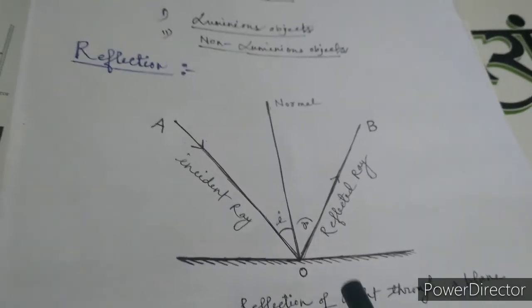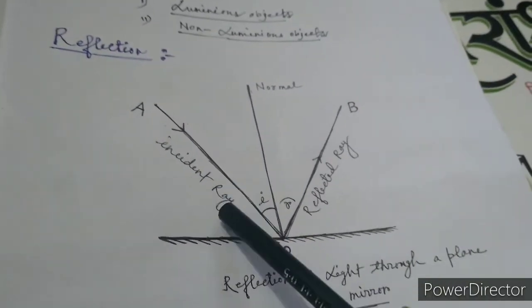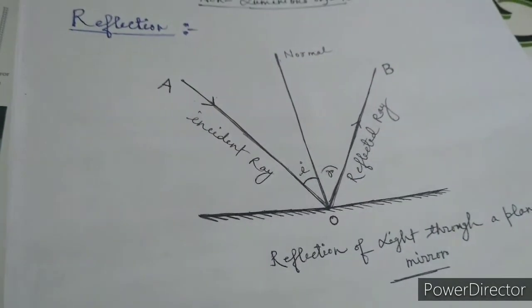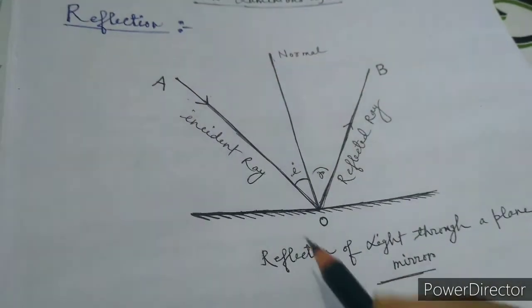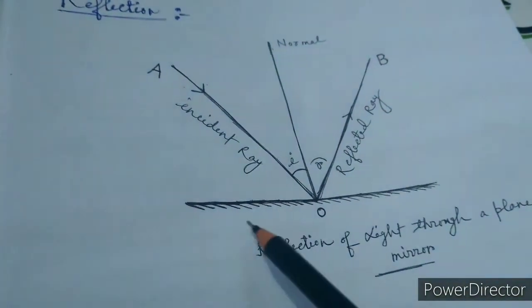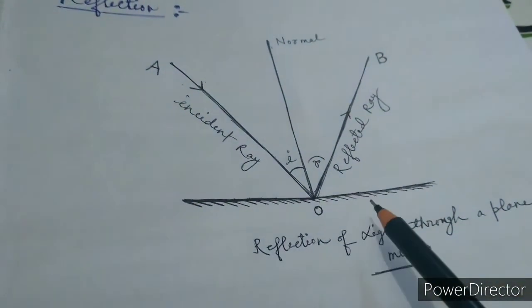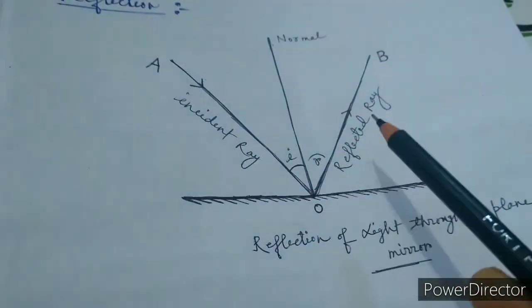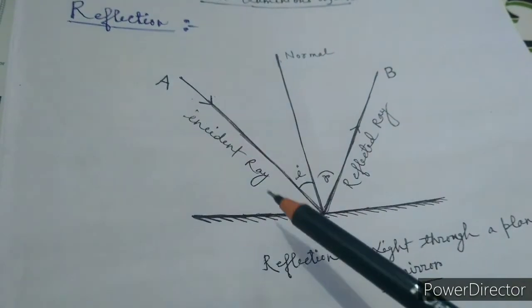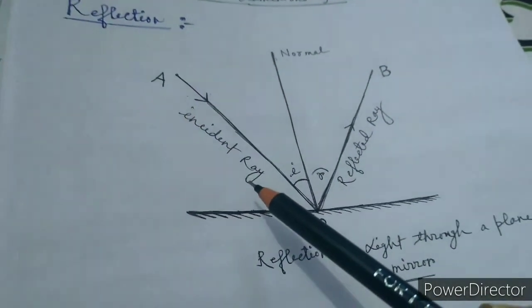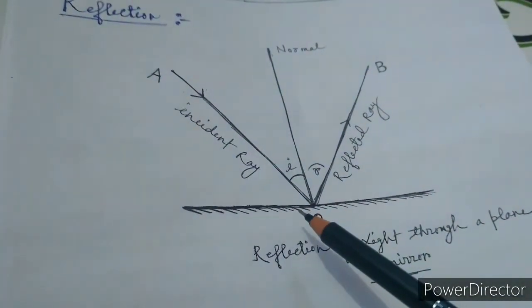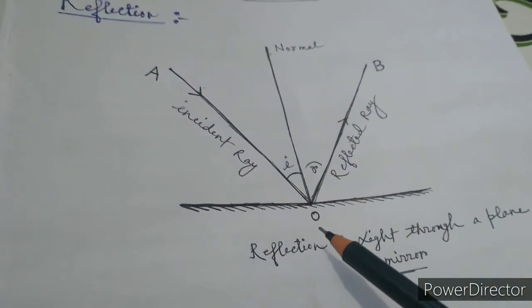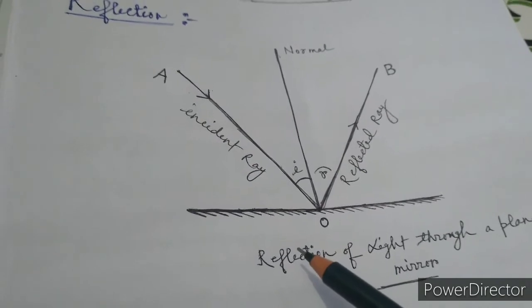So we will read what is reflection. So reflection is what? Reflection is a phenomenon in which the light rays fall on a surface. This is a surface, and from this surface it bounces back or returns back. So in definition, we can say that the phenomenon of bouncing back of light rays from a surface is known as reflection. Okay.